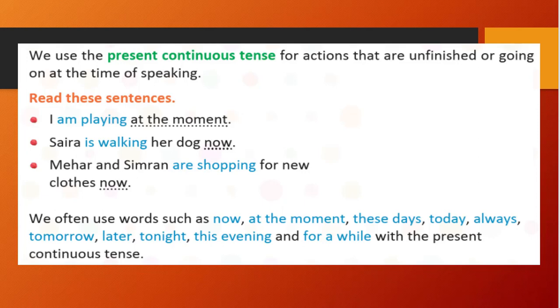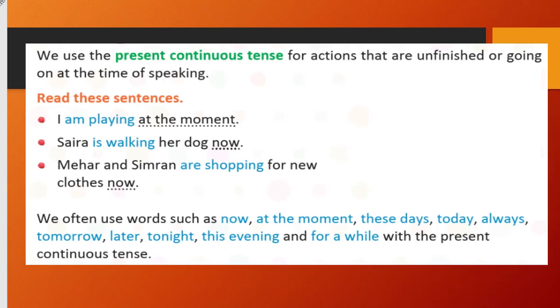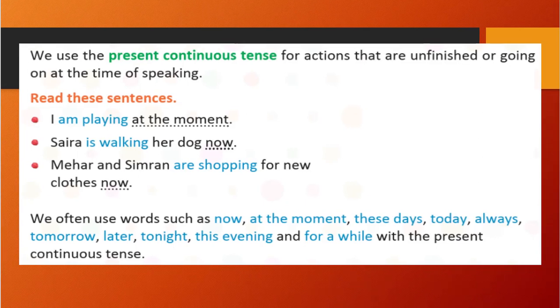Here, when we use present continuous, that thing is happening in the current situation. We use the present continuous tense for actions that are unfinished or going on at the time of speaking. Like rain is going on, right? The raining is there, so it is still happening. It has not stopped. So that time we can use present continuous tense.